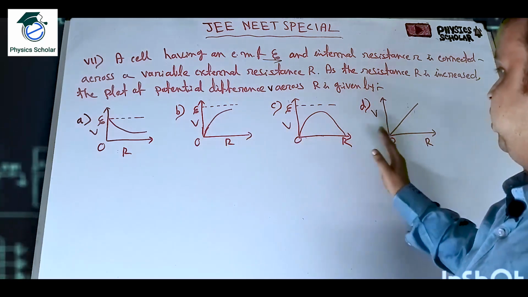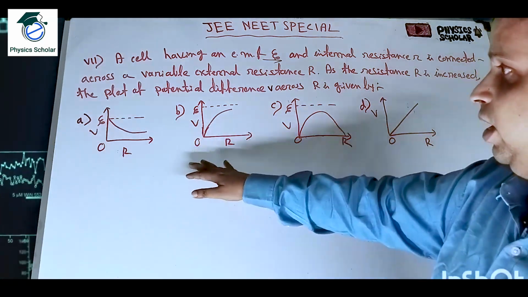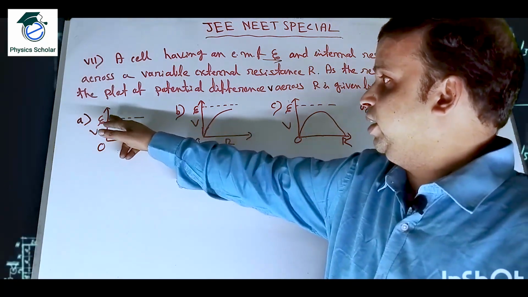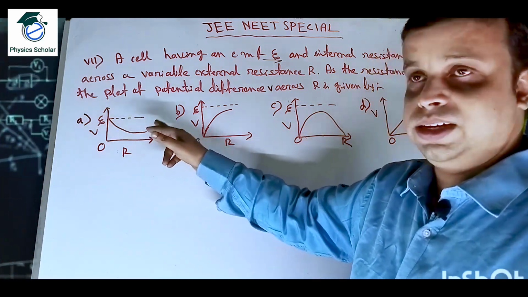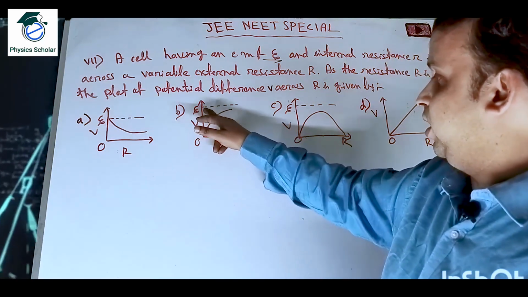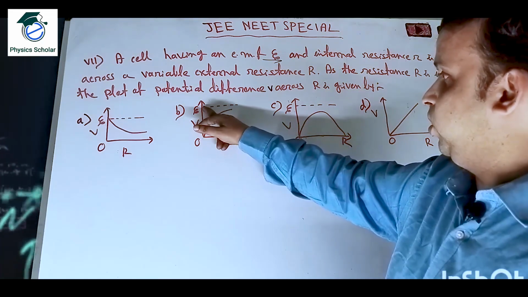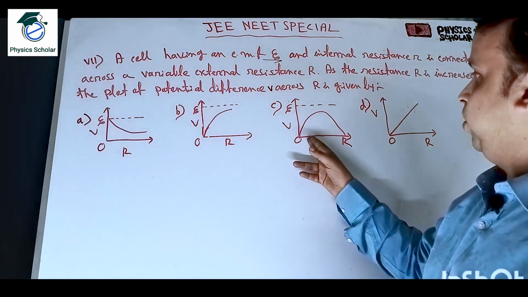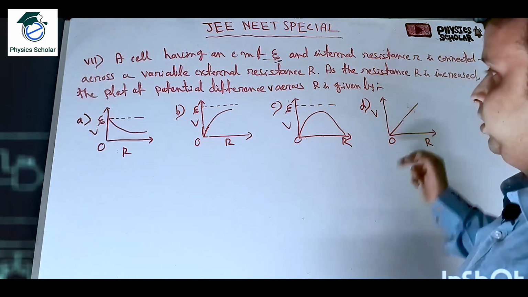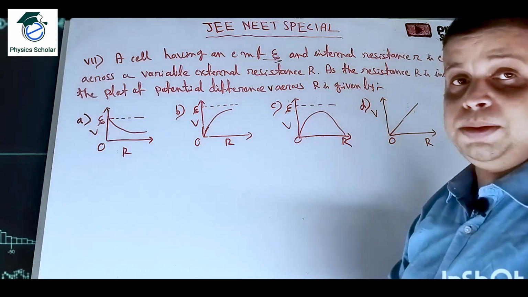So 4 diagrams are given. Here it is V, it is R, and it is eta. As R is increasing, V is decreasing. Here it is eta, and as V approaches eta, R is increasing. Now here it is like this, and here it is like this. So which diagram is correct?